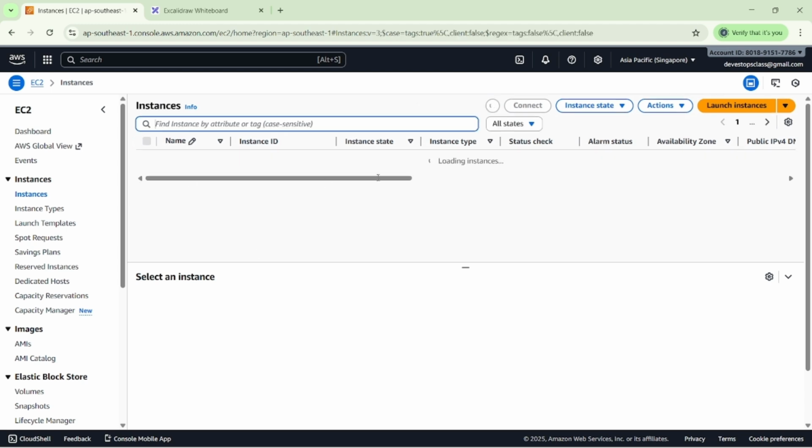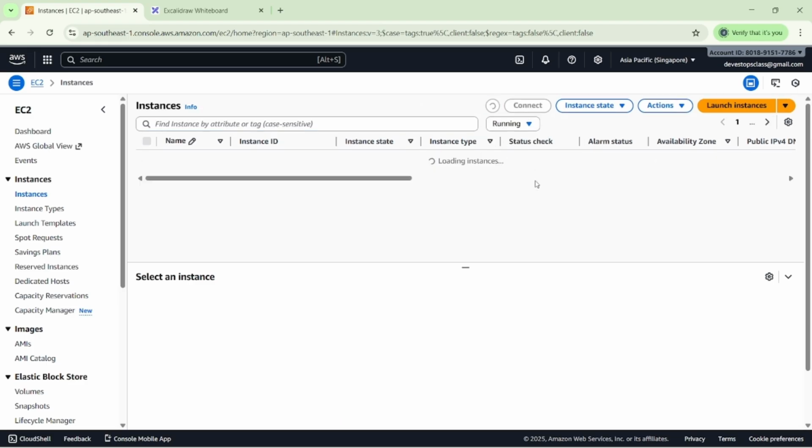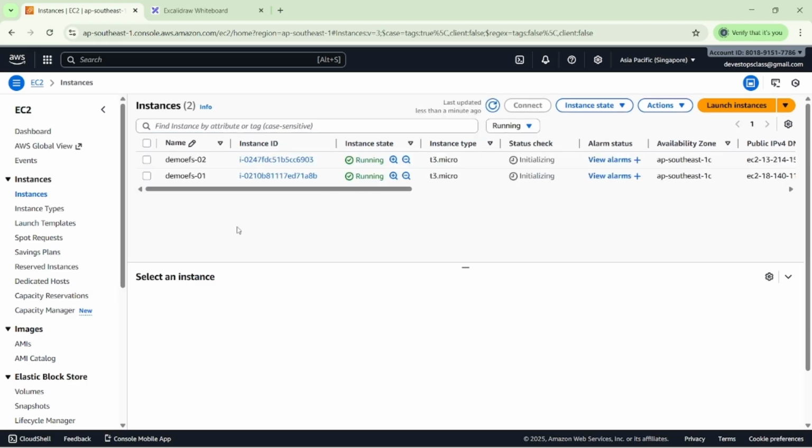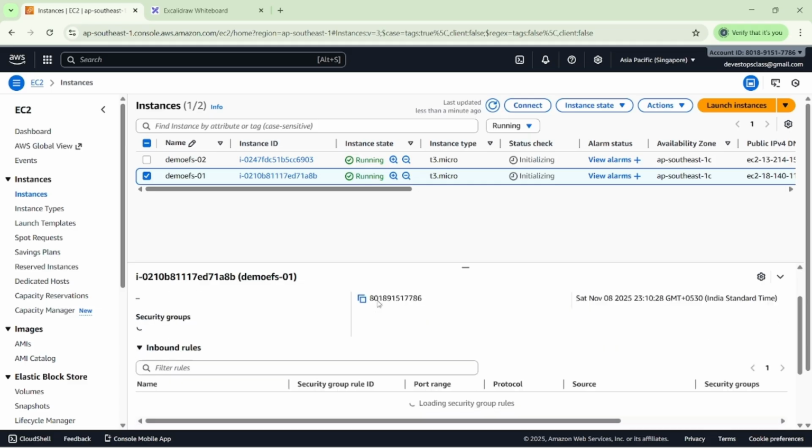So here you can see the two running machines. This one is already terminated. If you want to change the filter, you can change it here. So we successfully created the two EC2 instances. I'm selecting the first EC2 instance, then I'm selecting the security group here.